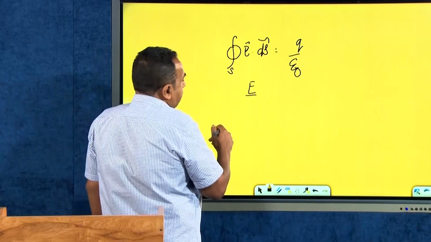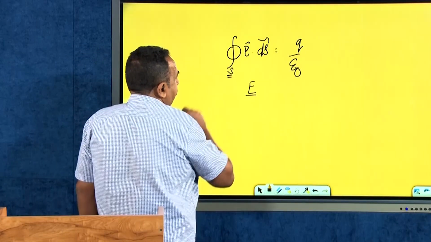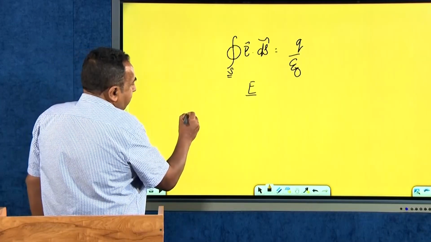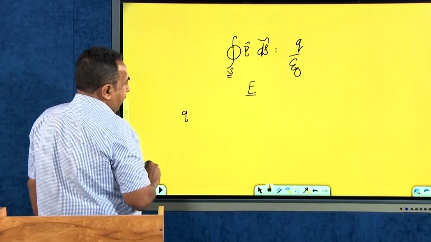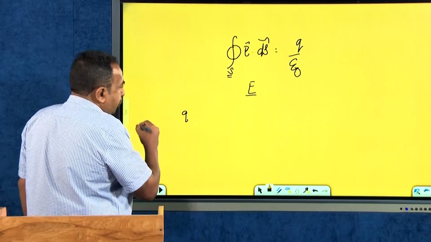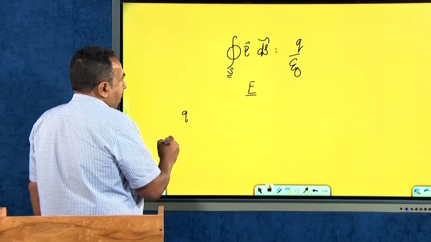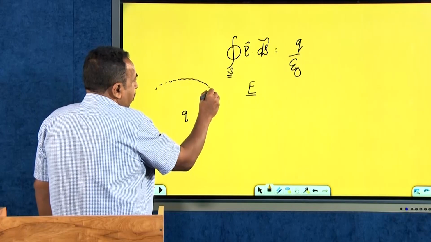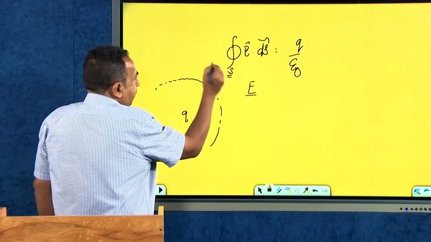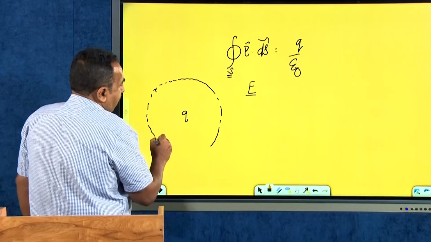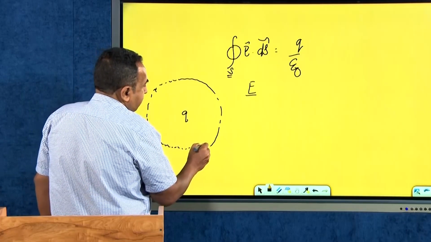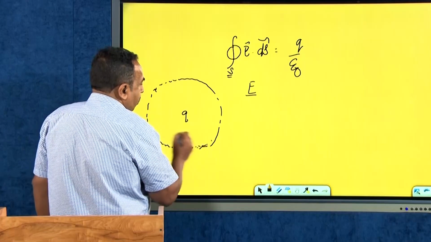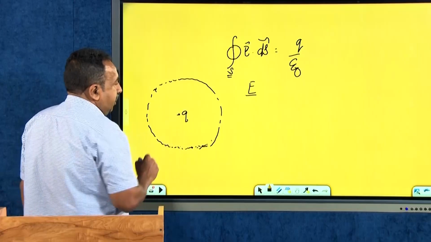And how to get that equation is, we have to define what the surface is. For example, if I have a positive charge q placed somewhere, and I want to find the electric field at some point, then to apply this equation I have to construct an imaginary Gaussian surface. This is what I meant by this surface S. I will be constructing it like a fisherman trying to catch some fishes, an imaginary Gaussian surface around this positive charge.